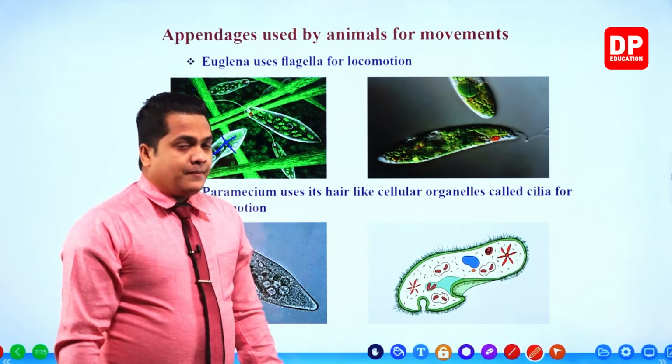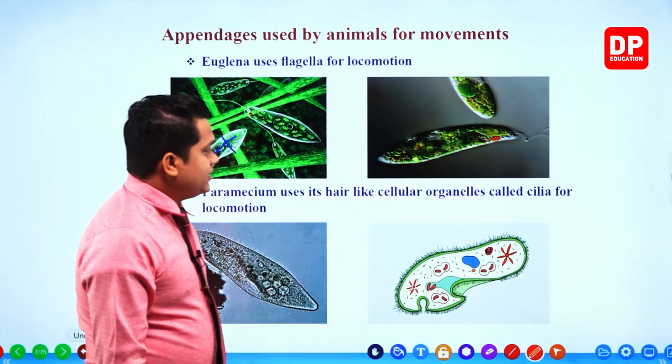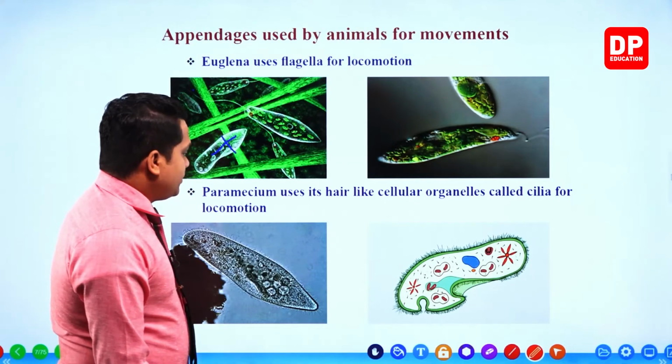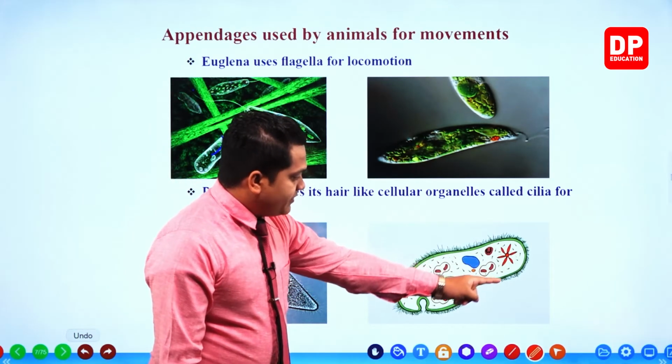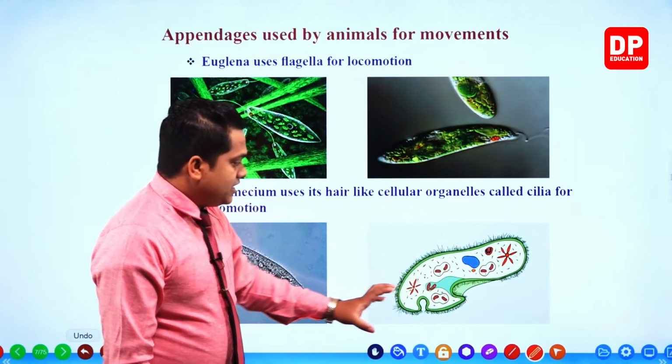Then the next one, paramecium uses its hair-like cellular organelles called cilia for locomotion. This is paramecium, a drawn, cartoonized figure.